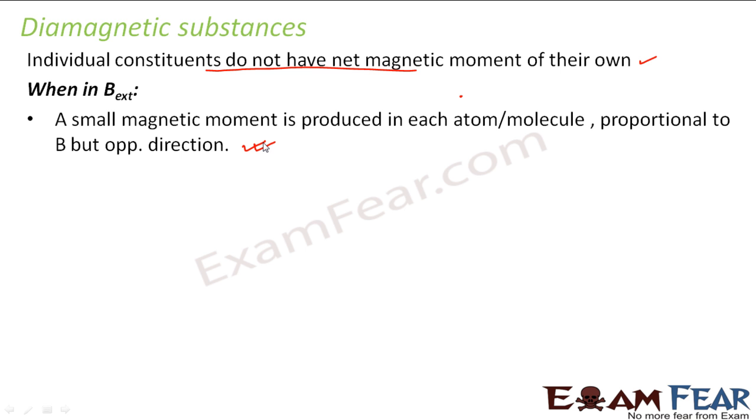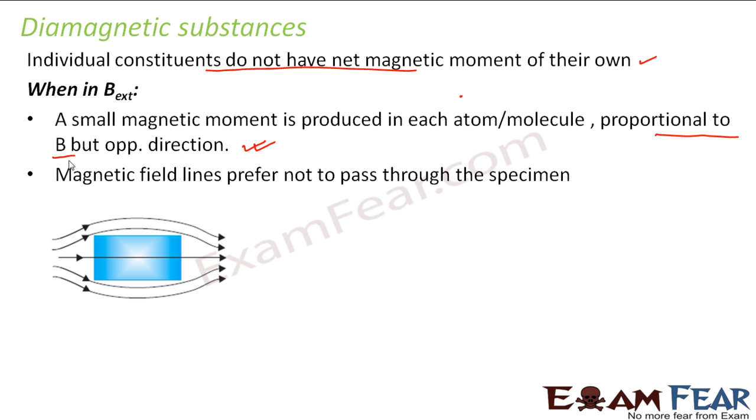But if you apply an external magnetic field, a net magnetic moment will develop and the material will get magnetized. The magnetic moment produced is proportional in magnitude to the applied magnetic field, but opposite in direction to it.